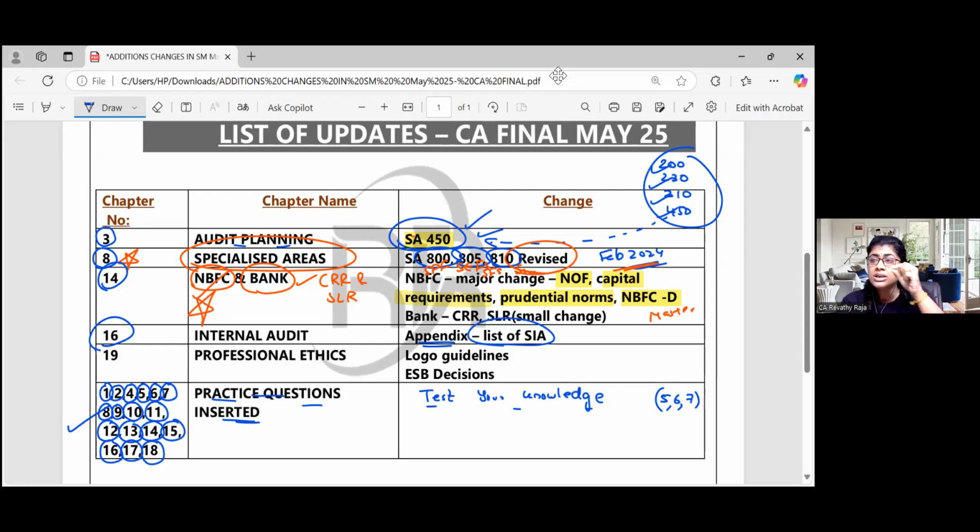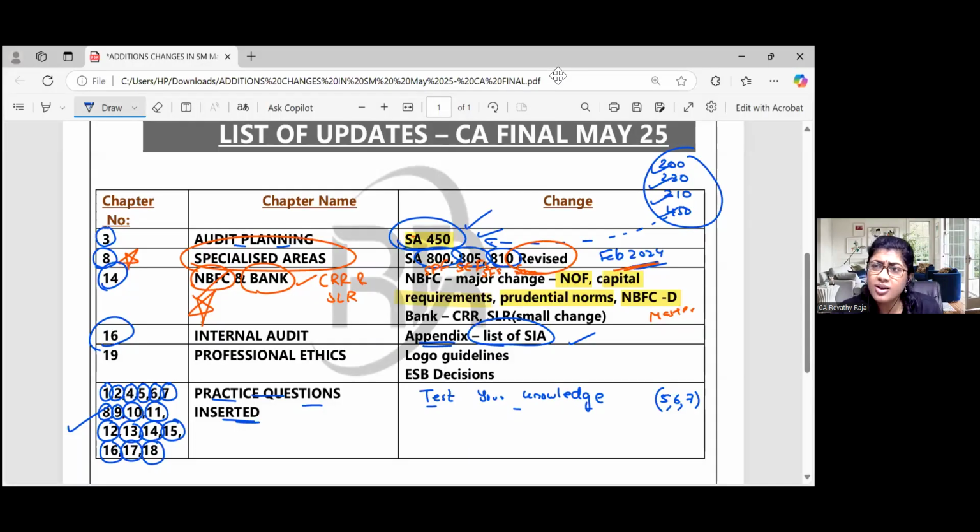Not even a single line of explanation. Just the list of SIA, name, number, name. That's it. We can't say anything. If time permits, just go through. I think they have given it as an appendix for reference. So chances are less. Just go through.